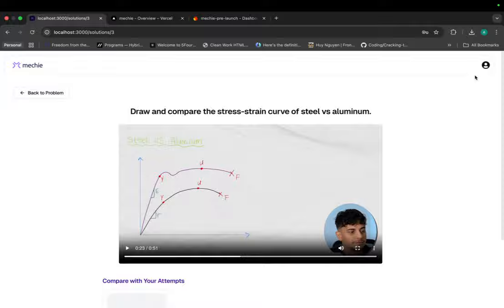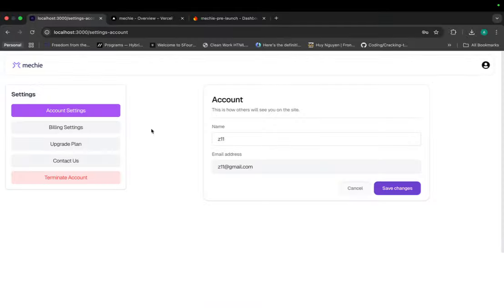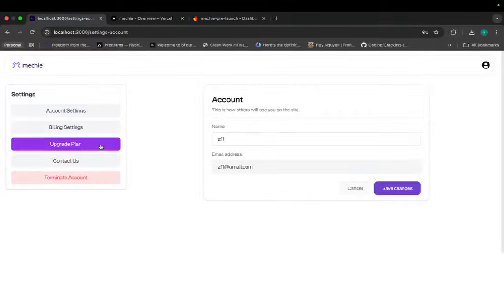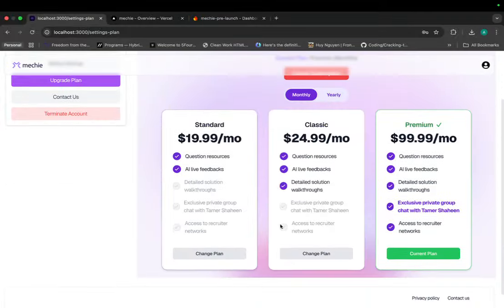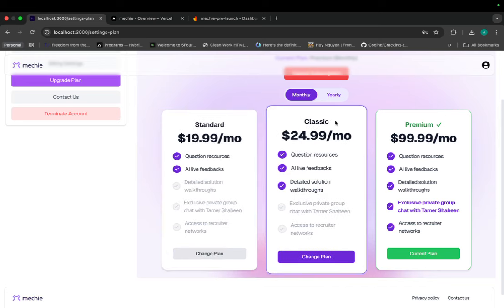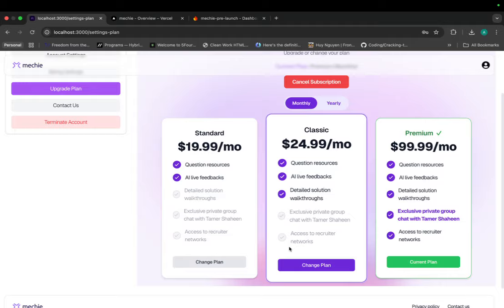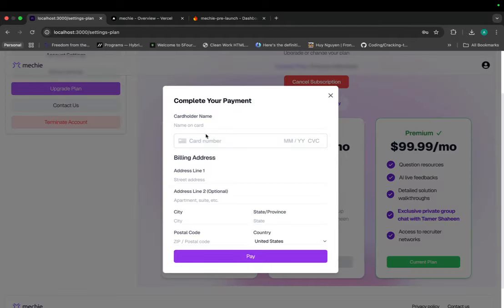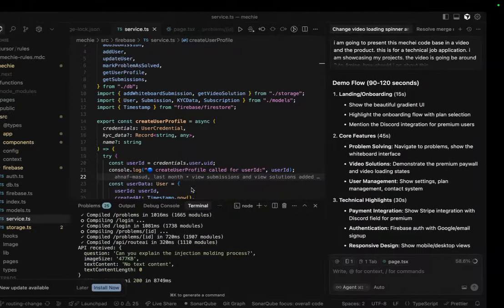Then we have settings. Over here is just your account. Then you can upgrade plan. Currently we have 3 different plans. I was at the most premium one, and the standard one doesn't give you the solutions, and then the classic one gives you the solutions, and so on. You can also upgrade plan. This is our payment. We use Stripe for it.